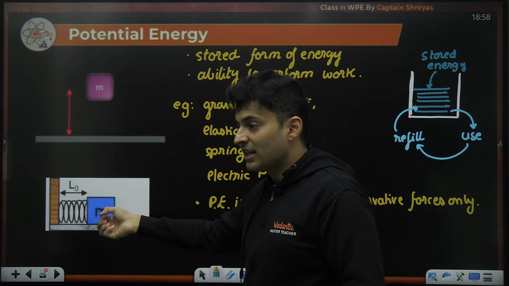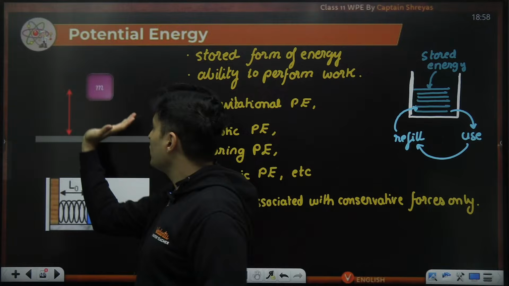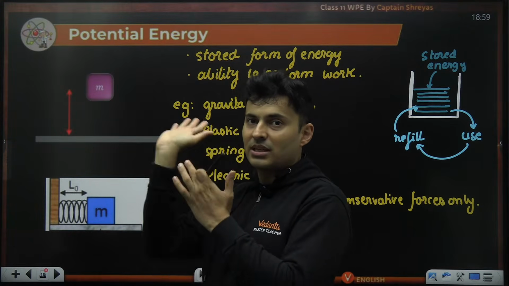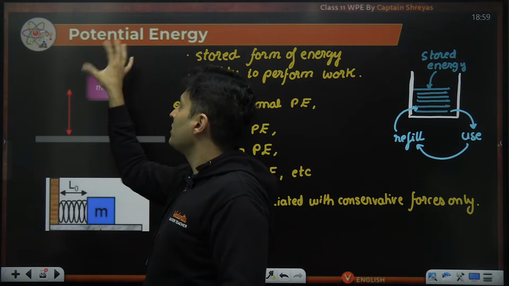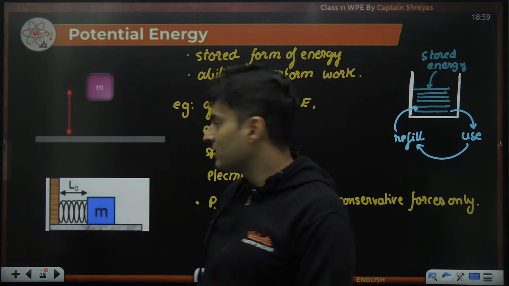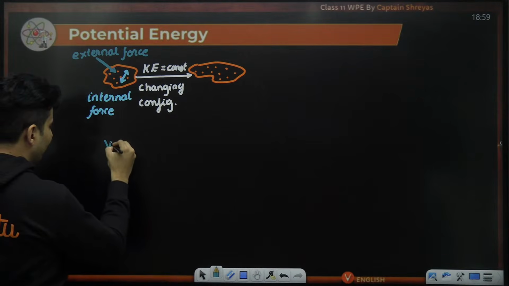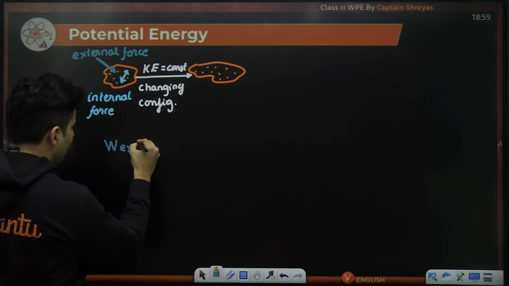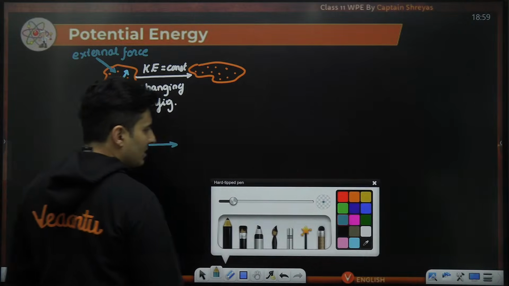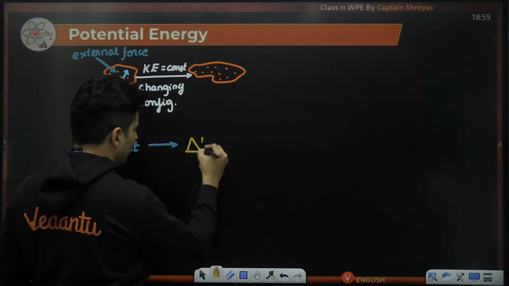Exactly, guys, the spring is getting stretched or compressed, meaning it is storing that energy. I am pushing this block up. So I am doing external work. My hand force is an external force on this system. What is it doing? It is increasing the potential energy of the system. So can I then say that the work done by my external force is nothing but changing the potential energy.